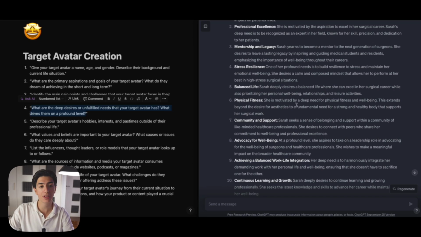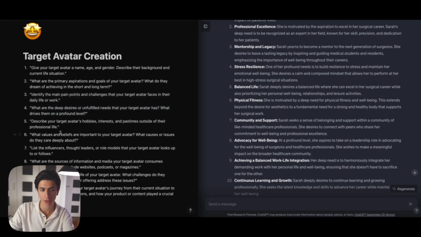So all of these right here are the deeper desires, if you will, not those superficial desires. For example, I want more muscles, or I want my back not to hurt when I'm operating. Those are a bit deeper desires that our target audience has. It is very important for us as content creators to understand and decode those deep desires and then tailor our content to not only appeal to the superficial desires that will make our audience click, but also appeal to their deeper desires to make them stay and watch our videos, right?